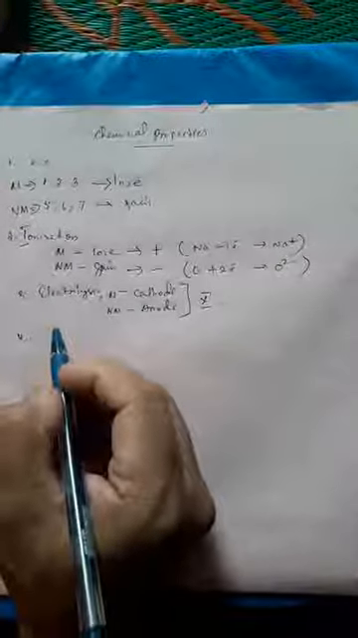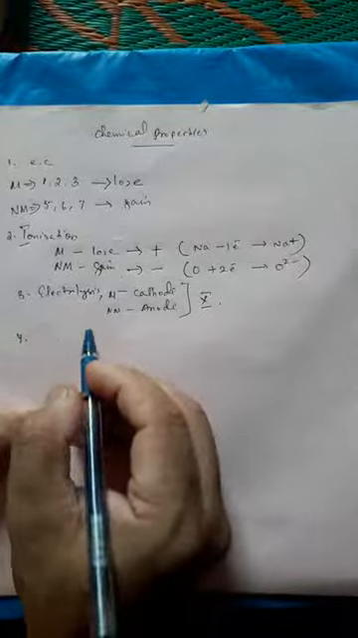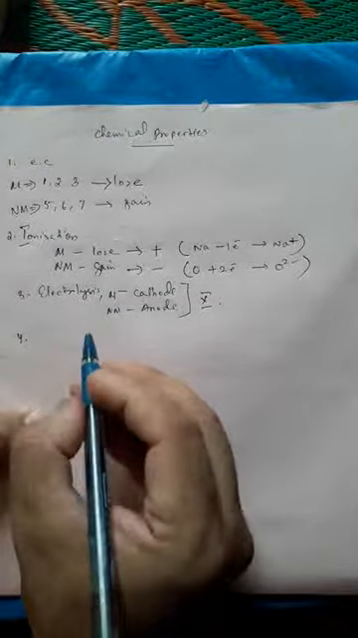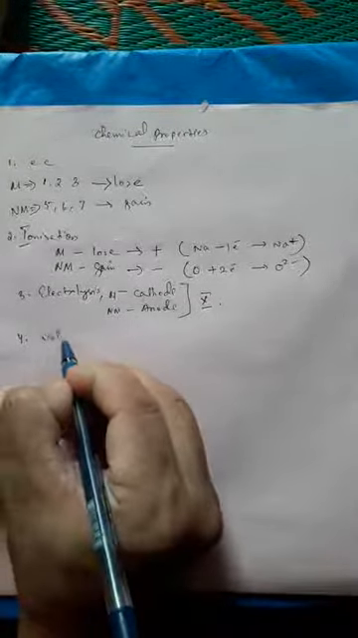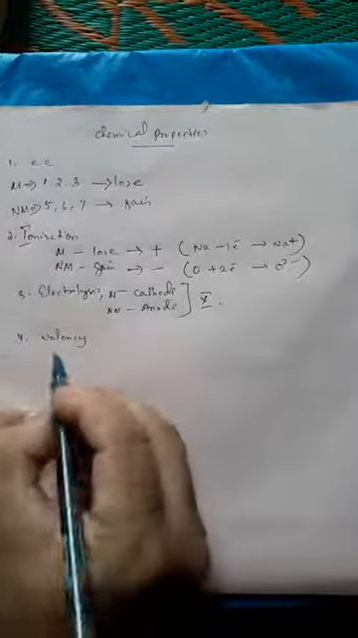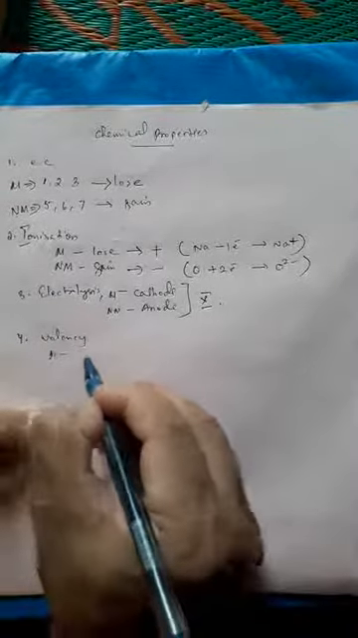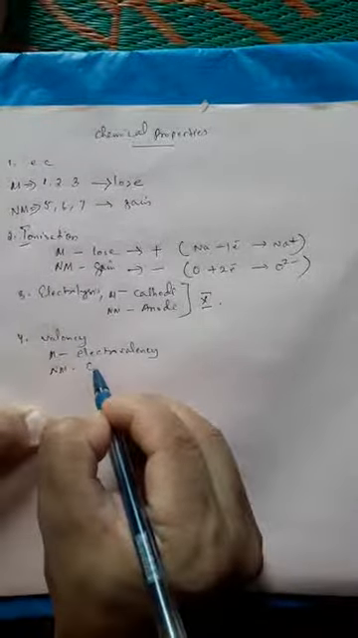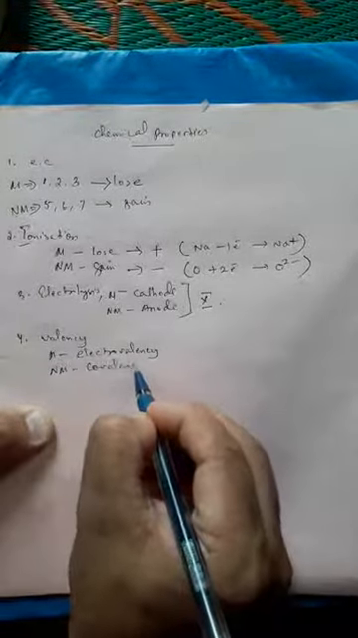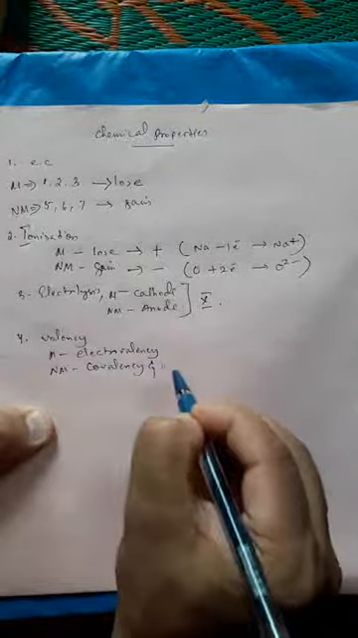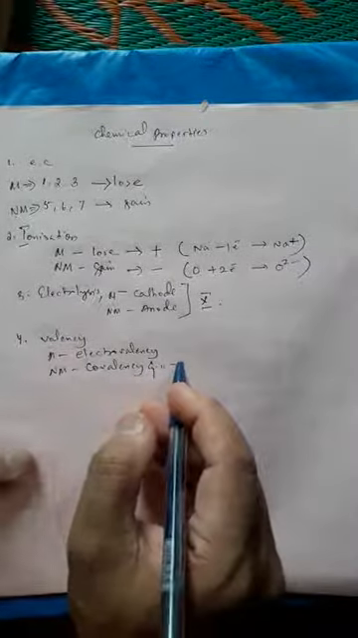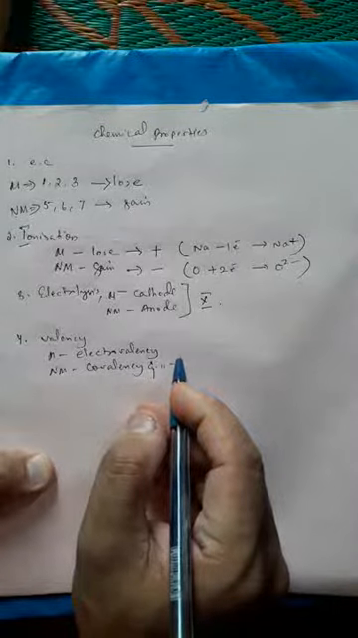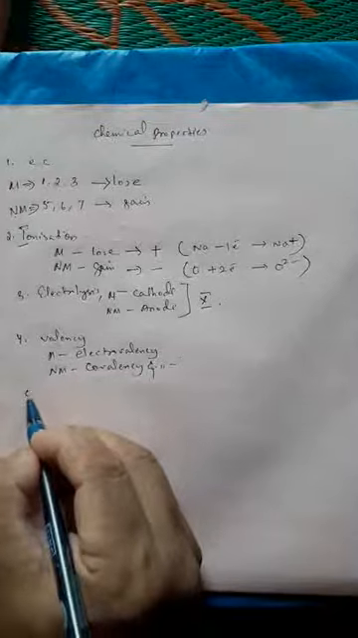Four, valency. Metals will have electrovalency because they will lose electrons, or they will usually form electrovalent bonds. And non-metals will have covalency. Metals, electrovalency, and non-metals, covalency and electrovalency, both. It will have both. That's all.